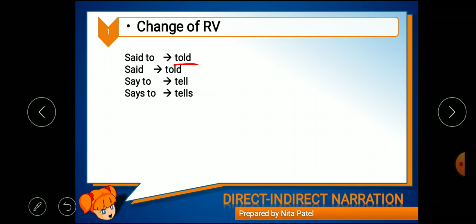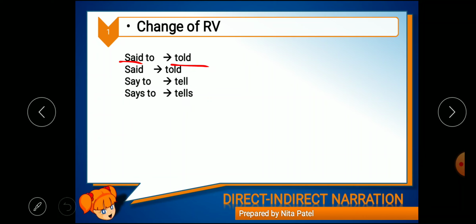Now just look at this. "Said" is in the past, "told" is also in the past, again "said" is in the past. "Say to" is present tense, here "tell", look at this, "tell" is also in the present. "Says to", again it is in the present, will convert with the help of "tells".